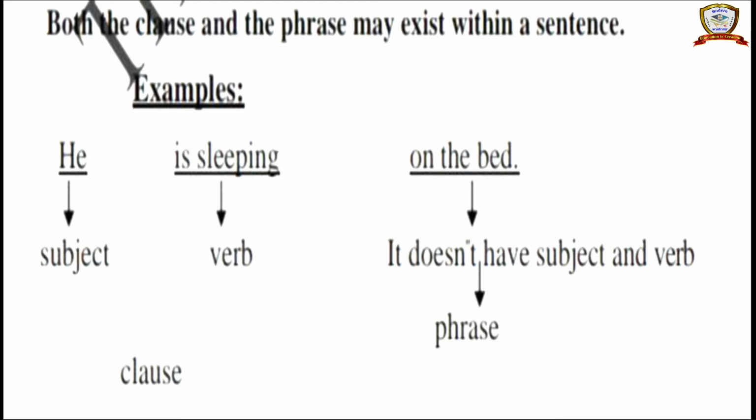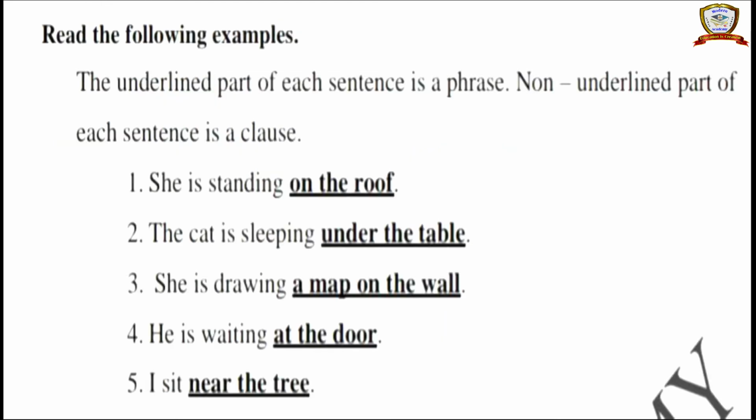Okay? See, "he is sleeping on the bed." He is the subject, is sleeping is the verb. So "he is sleeping" gives a meaning, so that is a clause. Next, "on the bed", where he is sleeping. On the bed, the answer is asking about the question where. So "on the bed", that is a phrase.